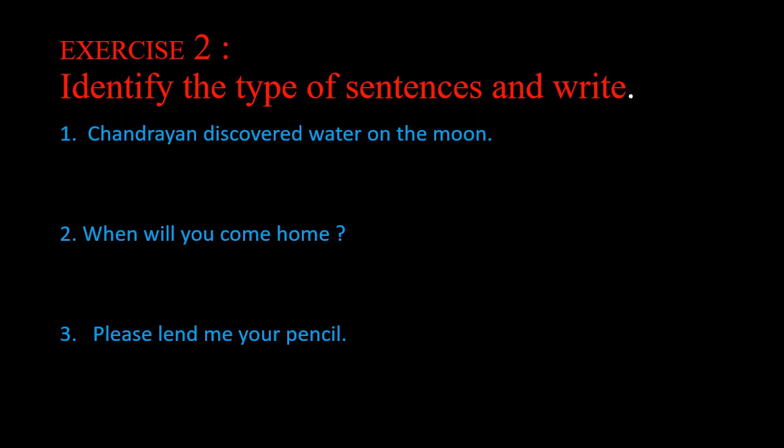And then for confirming our answer, see subject is there or not. Here we have the subject Chandrayaan, so our sentence is declarative sentence. It can also be said assertive sentence.